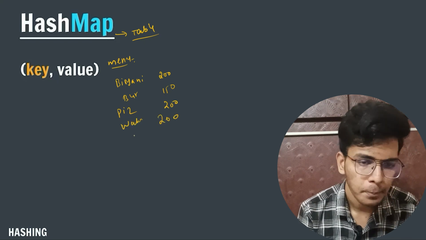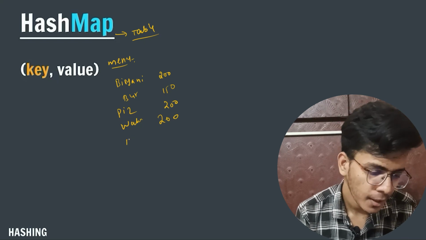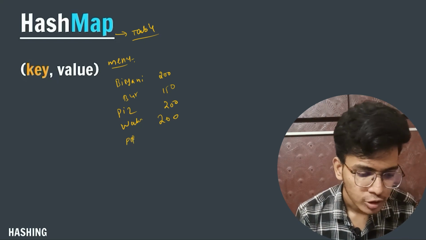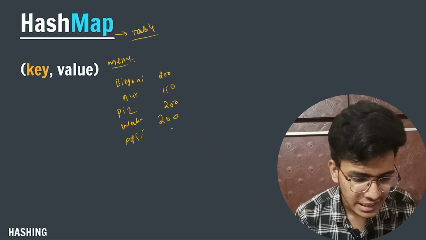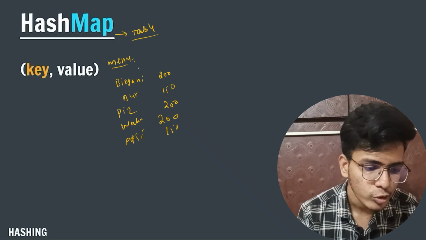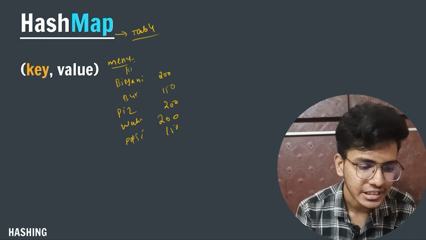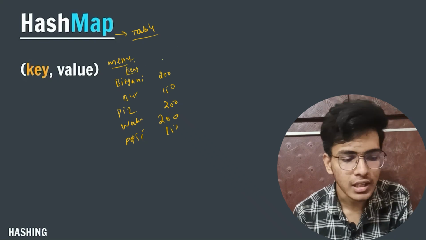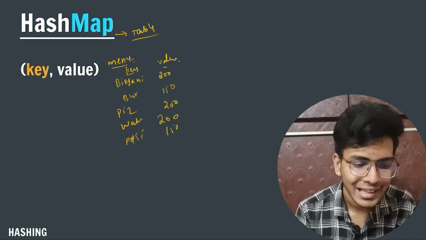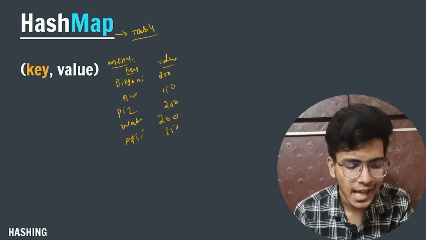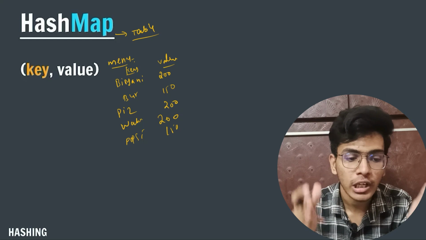After that, let's say I have taken Pepsi, so Pepsi price is let's say 150. Can you see that I am storing on the left side, these are keys, and on the right side I am storing the values, the pricing, and that is known as values.